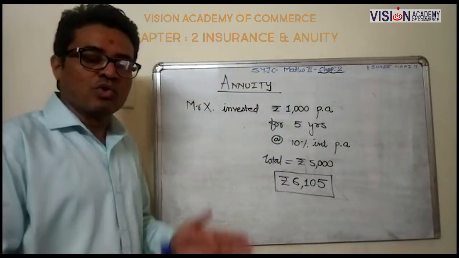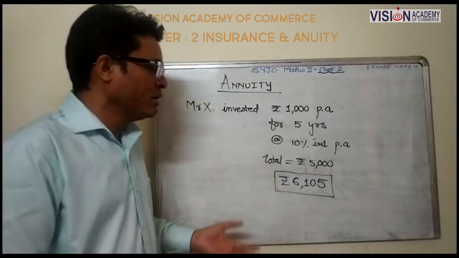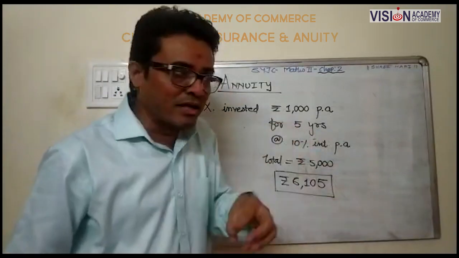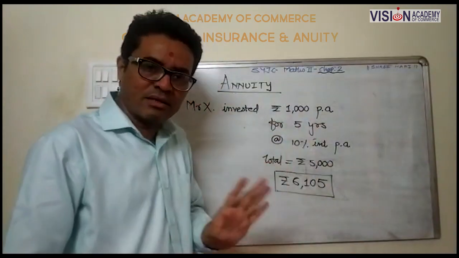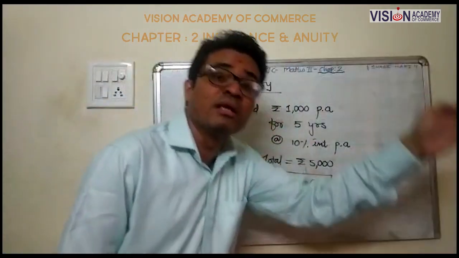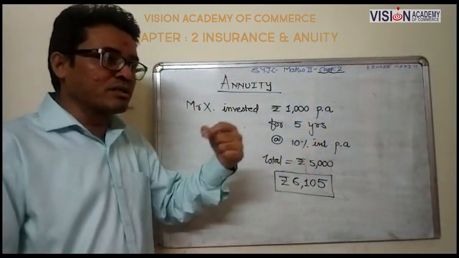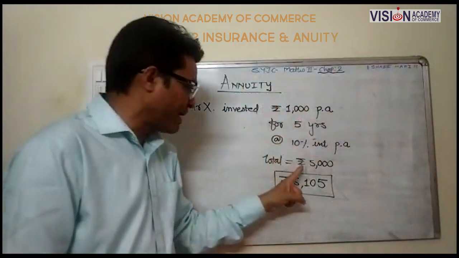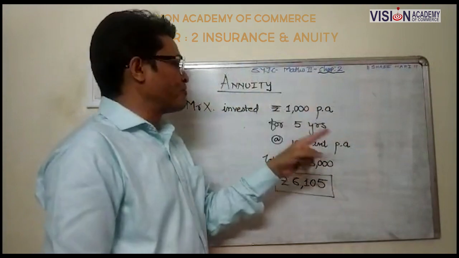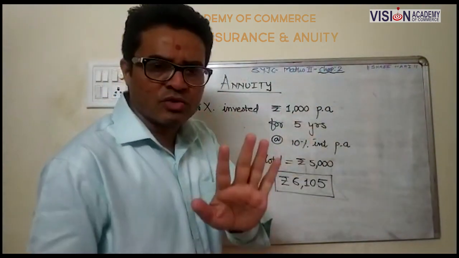First thing, you can easily understand, in this example, we did not invest 5000 at a time. हमने 5000 एक साथ इन्वेस्ट किया क्या? नहीं. We invested 1000 every year for 5 years. And how much did we invest from our pocket? 5000. How much do we receive? अगर बैंक आपको 5 years के बाद 5000 ही रिटर्न देगी, is this worth of investment?